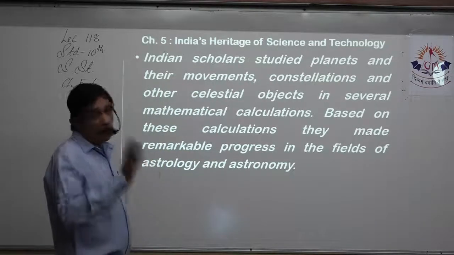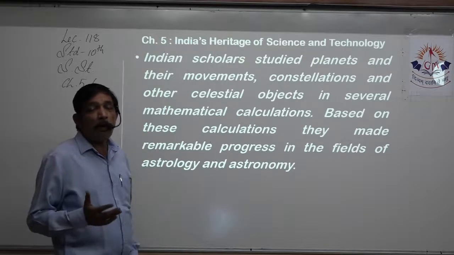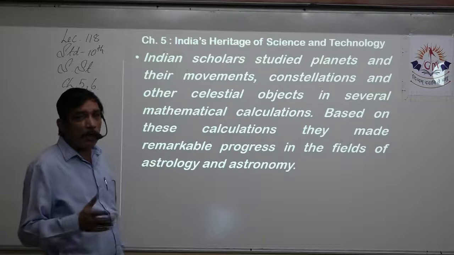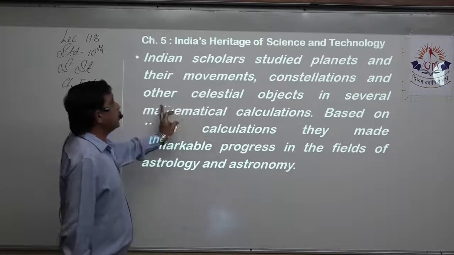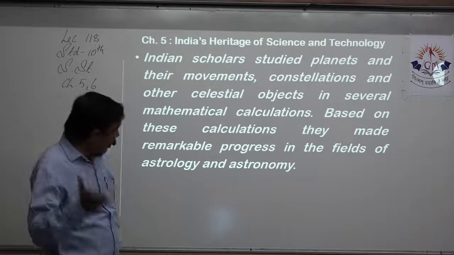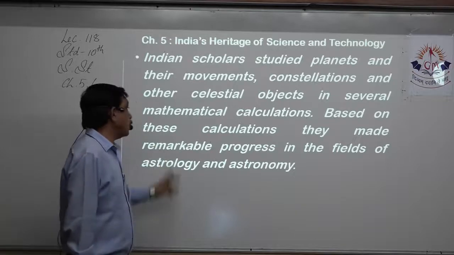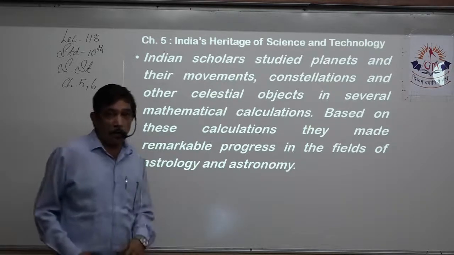Indian scholars studied planets, their movements, constellations and other celestial objects in several mathematical calculations. That is called astronomy. Based on these calculations, they made remarkable progress in the fields of astronomy and astrology.